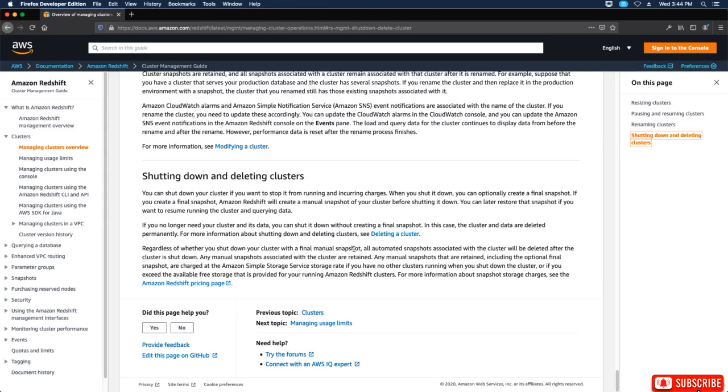Regardless of whether you shut your cluster down with the final manual snapshot, all automated snapshots associated with the cluster will be deleted after the cluster is shut down. Any manual snapshots associated with the cluster are retained. Any manual snapshots that are retained, including the optional final snapshot, are charged at the Amazon Simple Storage Service storage rate if you have no other clusters running when you shut down the cluster, or if it exceeds the available free storage that is provided for your running Amazon Redshift clusters. For more information about snapshot storage charges, see the Amazon Redshift pricing page.